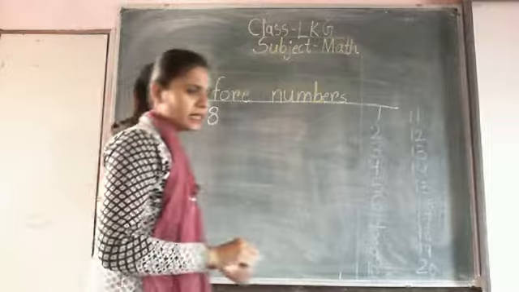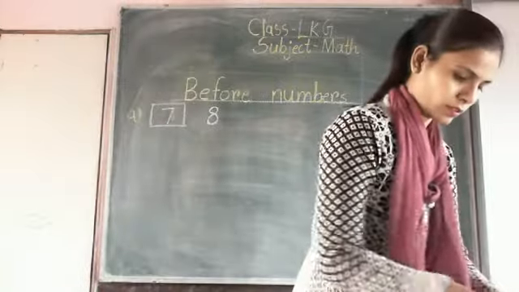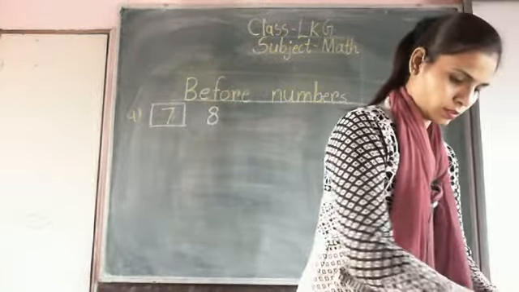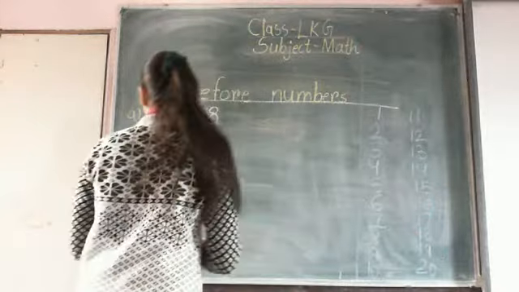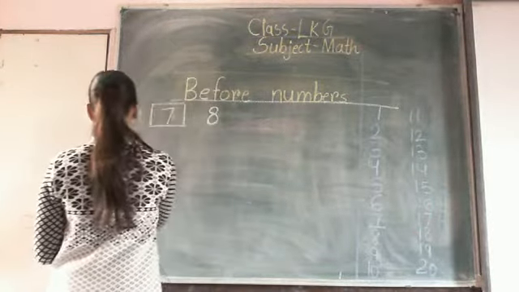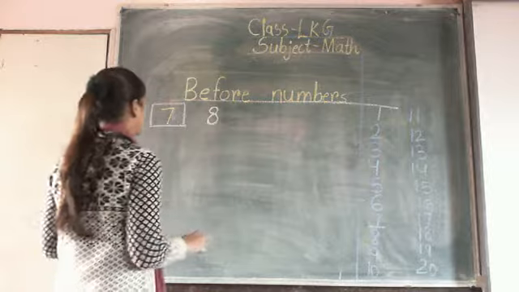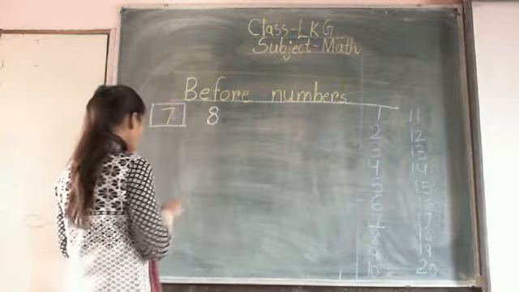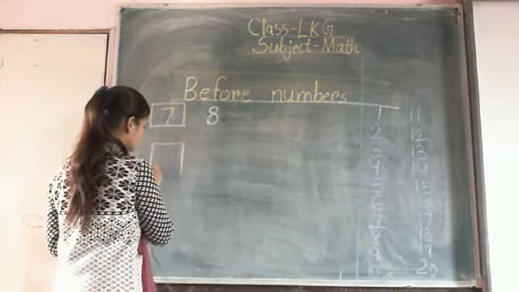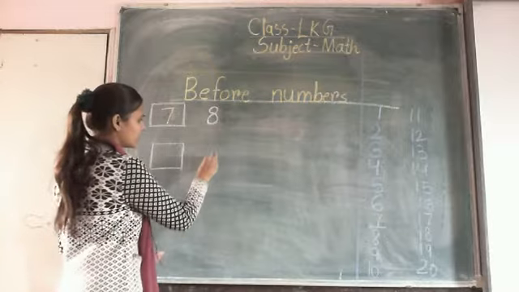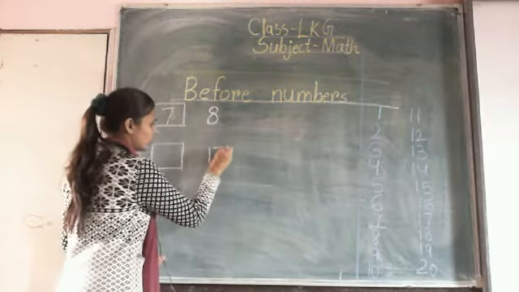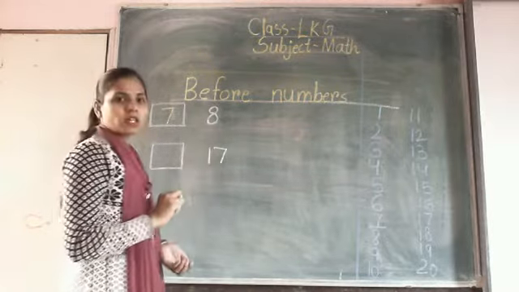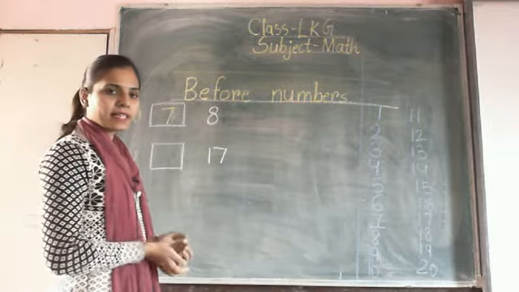Then write example B. Make a box and here write 17. Now what is the before number of 17?